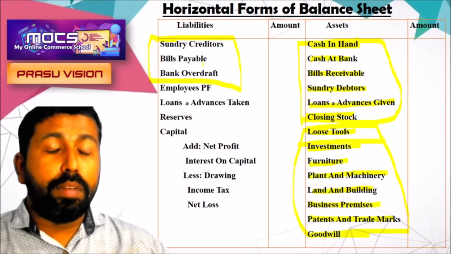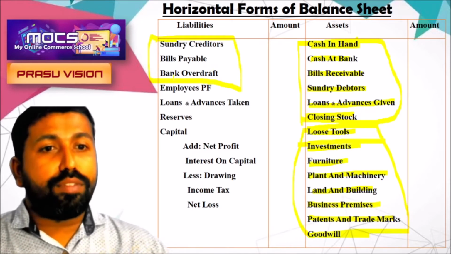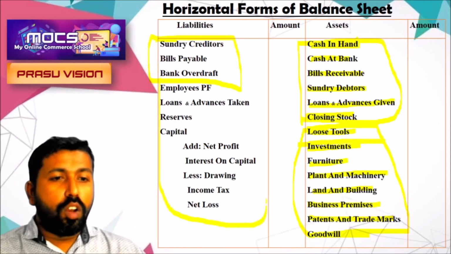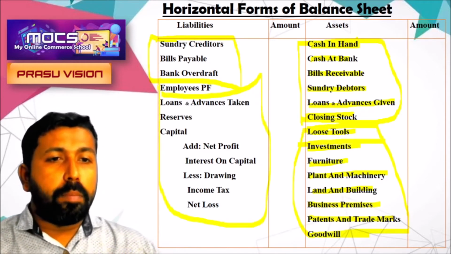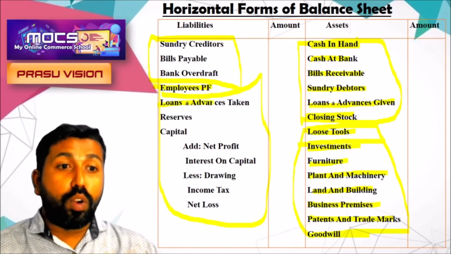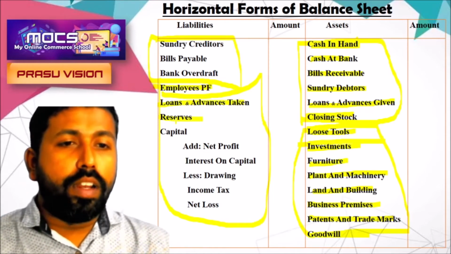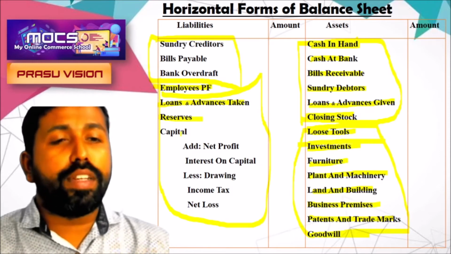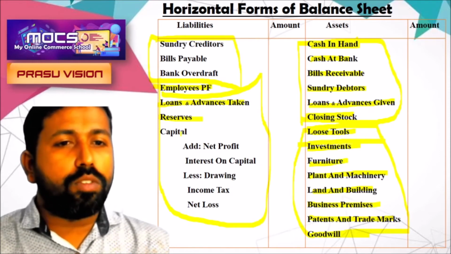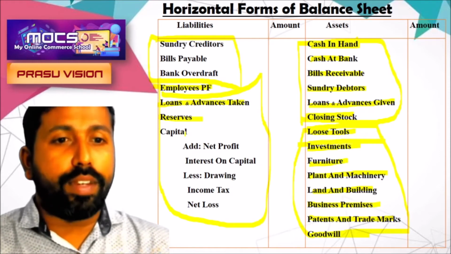Sundry creditors, bills payable, bank overdraft. Then we are writing the long-term liability: employees provident fund, loans and advances taken for long period, reserve. You will learn what is reserve. It is a part of the profit kept for meeting future unforeseen events.